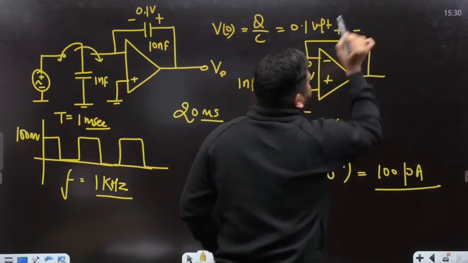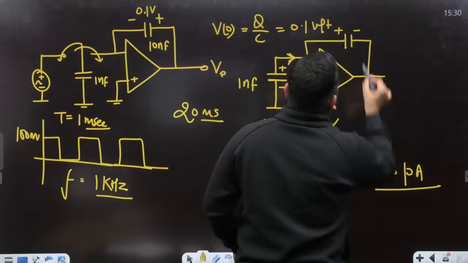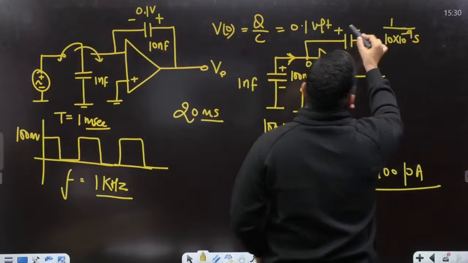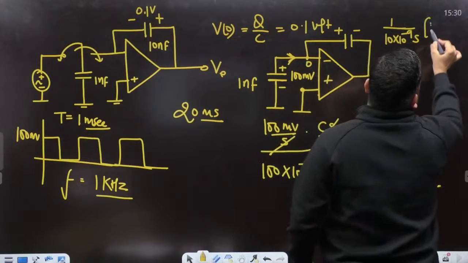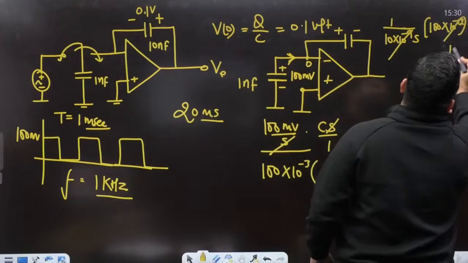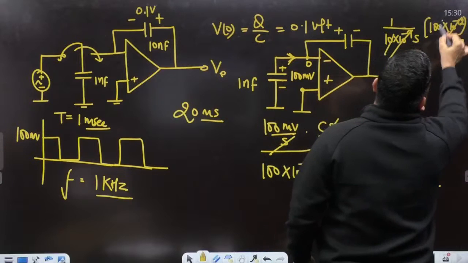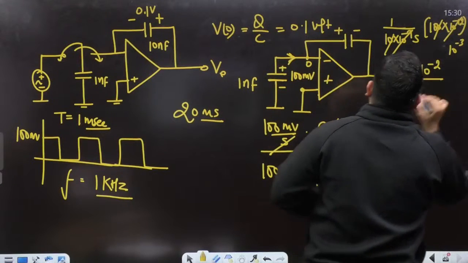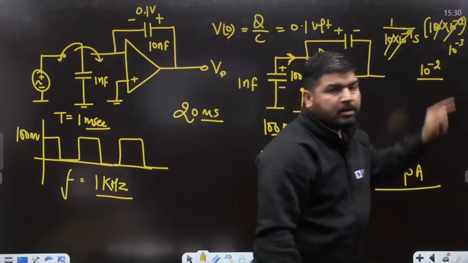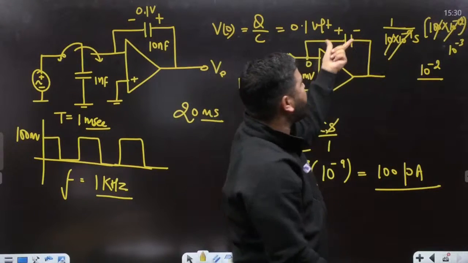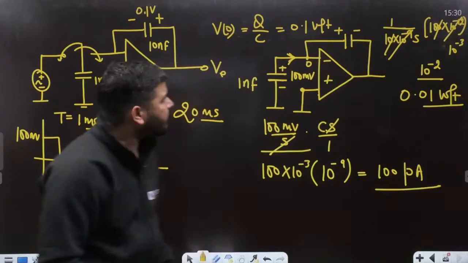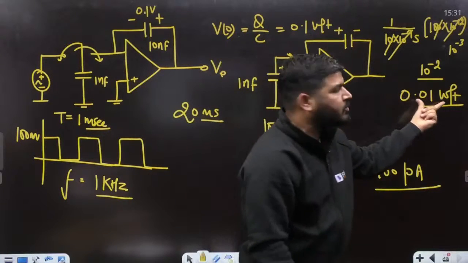And what is this voltage, guys? This voltage will be equal to 1 by CS, 1 by 10 into 10 to the power minus 9 into S, 1 by CS into this current, and this current is 100 into 10 to the power minus 12. So you can cancel this. This will be 10 to the power minus 3 in the numerator, and it will cancel. So you can see that this is the voltage across the capacitor. Due to this charge, this is the voltage across this capacitor with this polarity. It is 0.01 volt. It means whenever you close this, the capacitor will charge to this voltage.